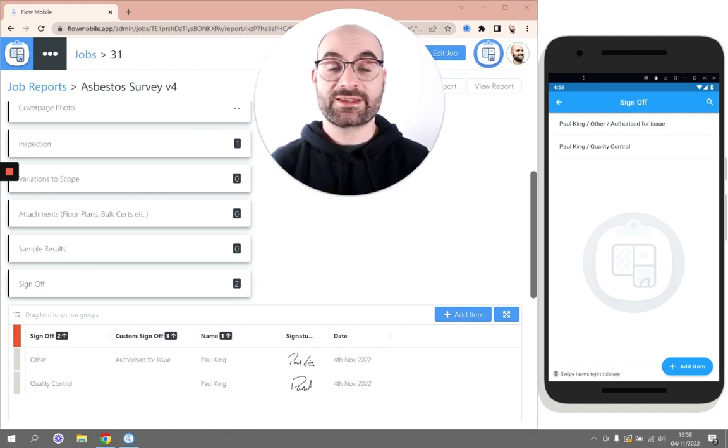Now you might want to tidy the signature up a bit. If you want to do this, you can send it to us and we'll tidy it up for you, crop it, remove the background, that sort of thing. Or if you're already quite good with image editing tools, you can do this yourself. But I would suggest cropping it as close as you can to the signature and trying to remove that background if possible, which you can do using various online tools.